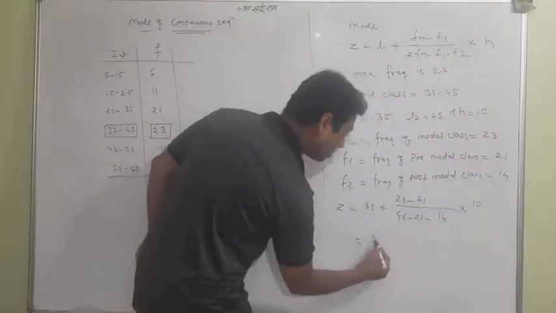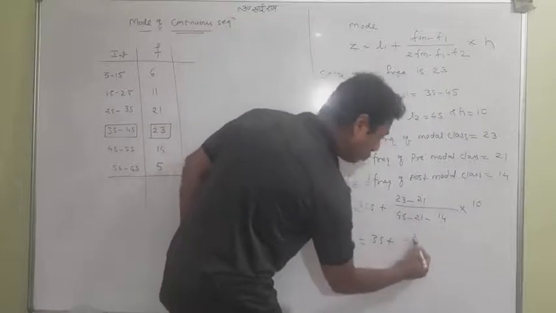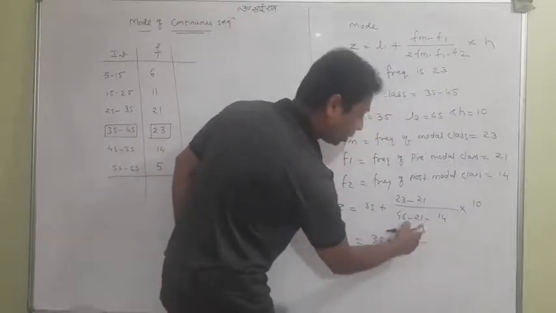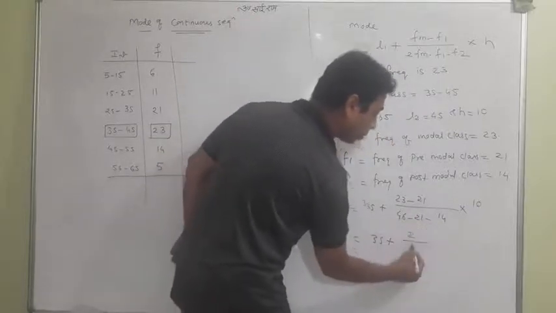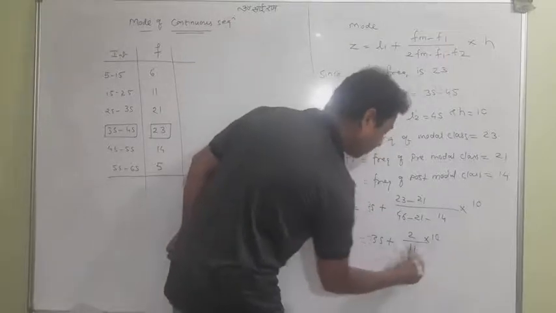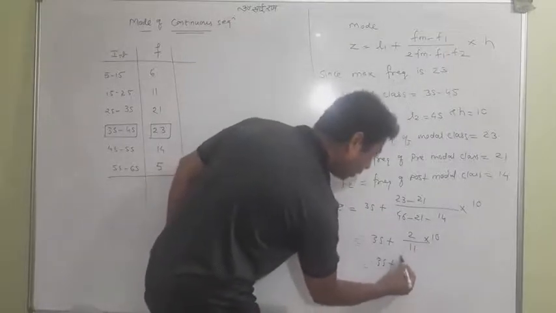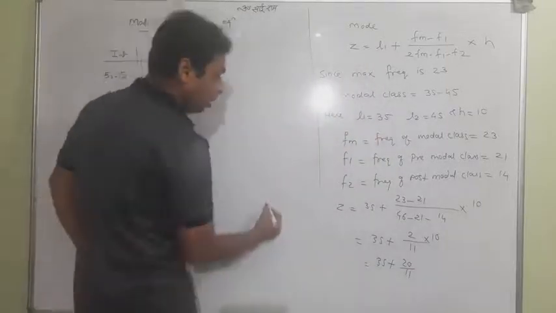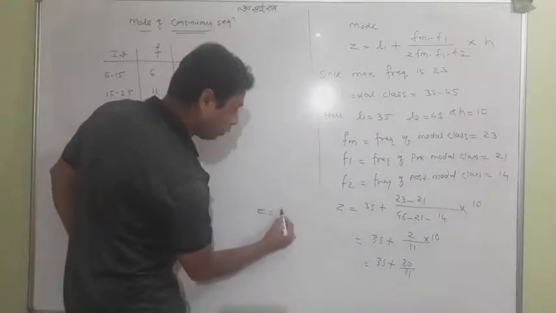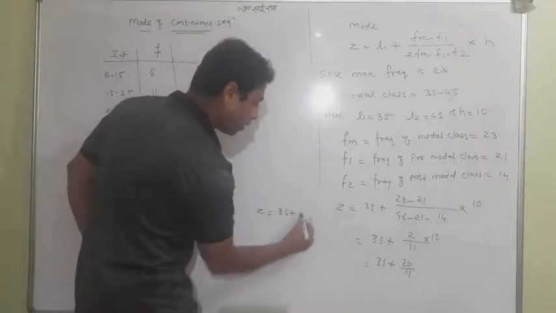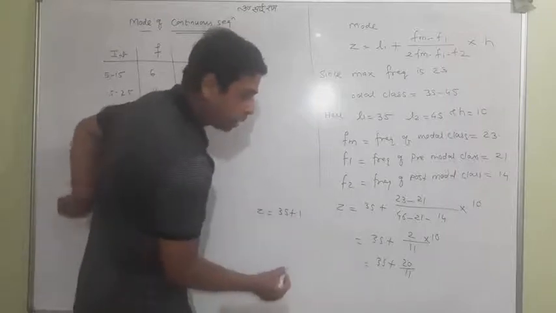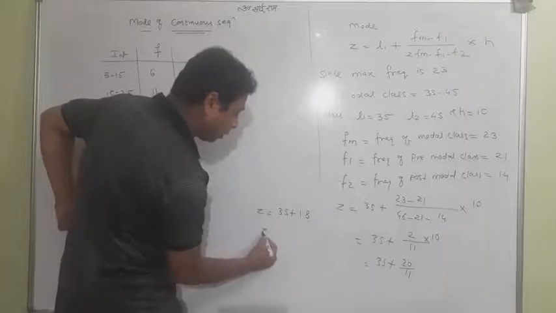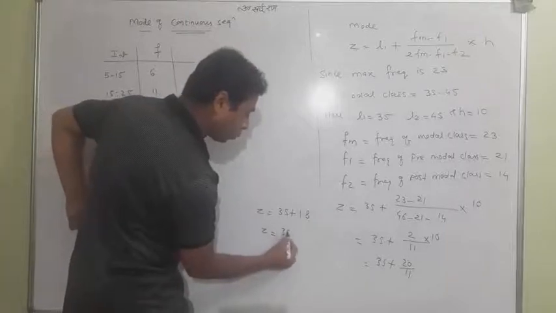So the answer is very simple now. The denominator after subtraction is 11, so it is 35 plus 20 upon 11. Z equals 35 plus approximately 1.8, and we get 36.8.